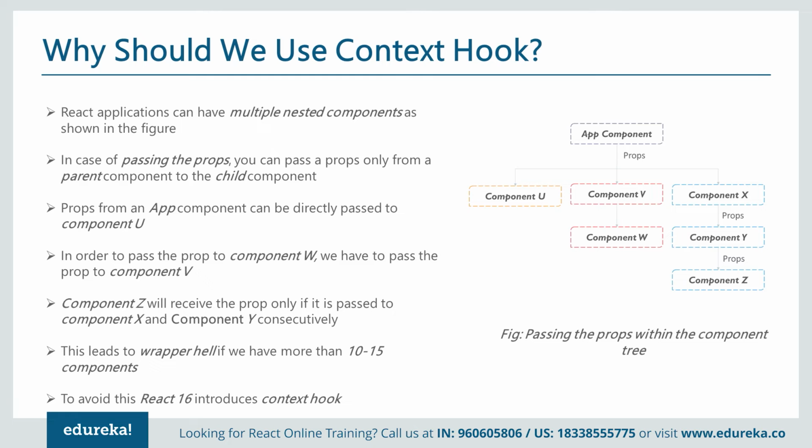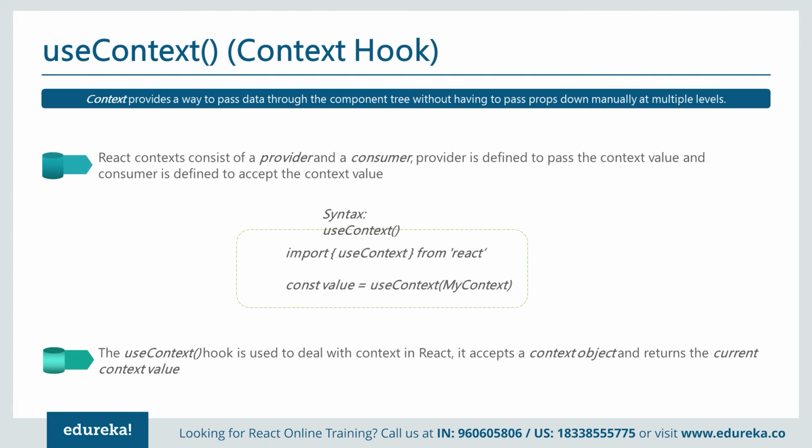In passing props, you can pass props only from a parent component to a child component. That was something we are aware of. Props from the App component can directly pass to component U. In order to pass to component W, we have to pass through component V. In order to pass to component Z, we have to pass through X and Y. This leads to wrapper hell when we have more than 10-15 components. To avoid this, React 16 introduced the context hook.